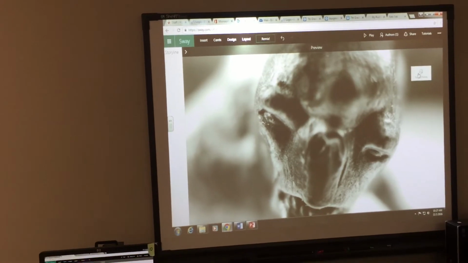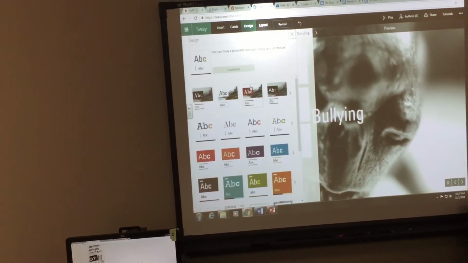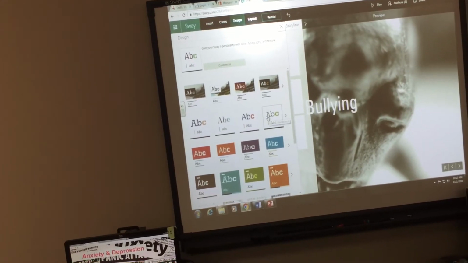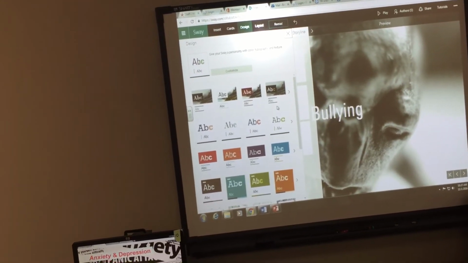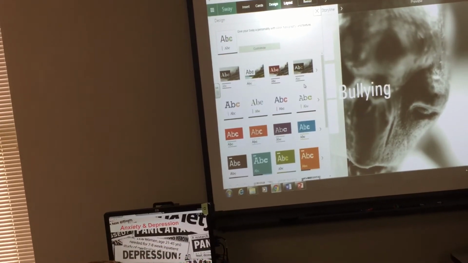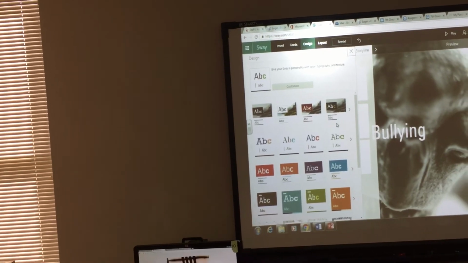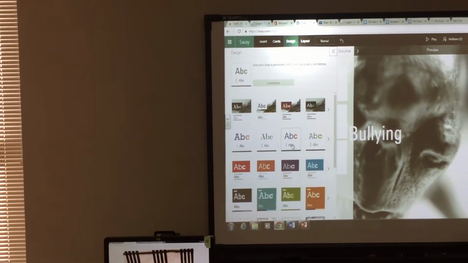Let me go back to my, excuse me, I'm going to go to my design now. Okay, so I want to look at some options for design. You're not going to have a ton of options for design, and it's supposed to be that way. Sway is supposed to be really flexible in its design. We want you to spend a lot of time on your content. Don't stress a lot about design.